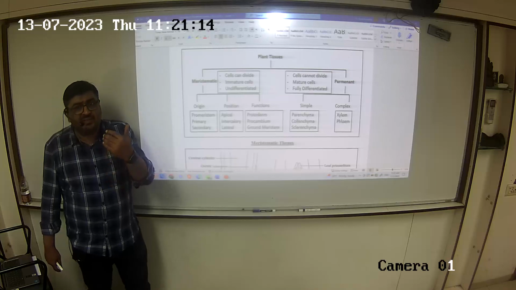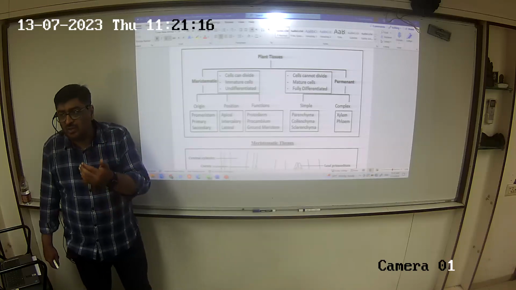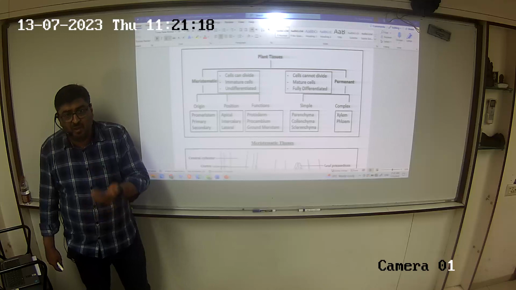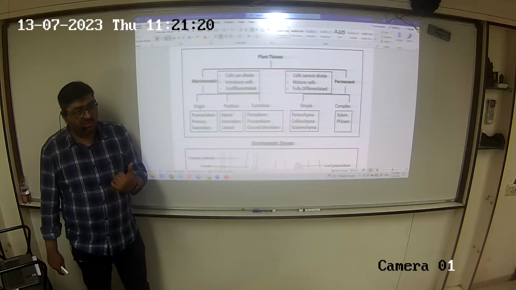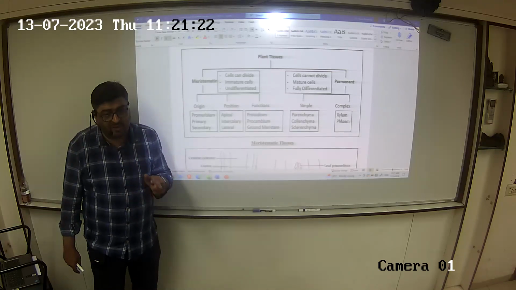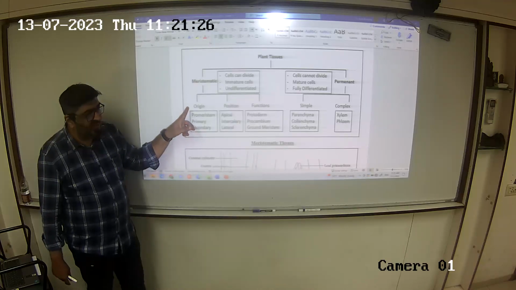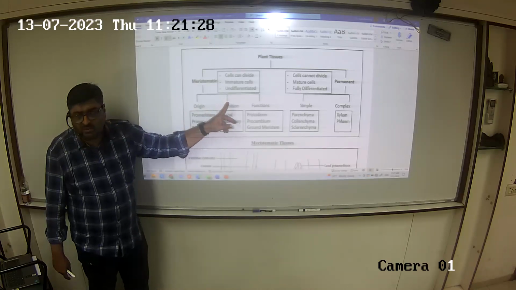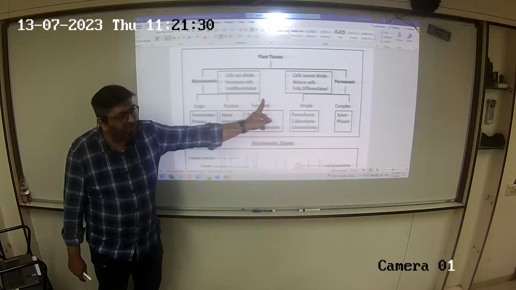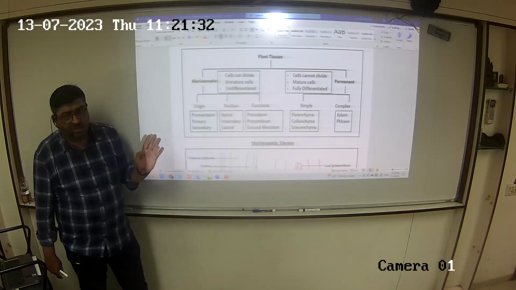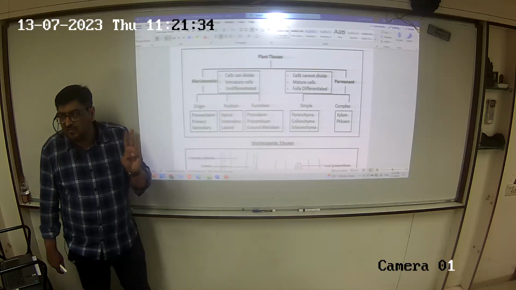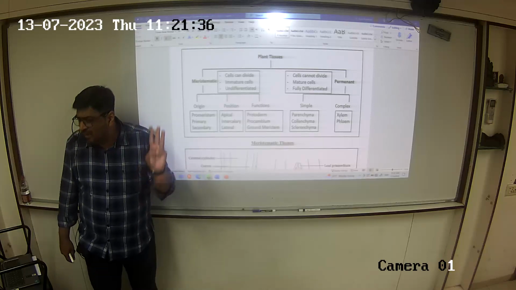So in the next session, when I ask you what is the types of meristem, you will pose a question. Okay, sir, on which criteria do you want classification? Do you want on the basis of origin, or do you want it on the basis of position, or do you want it on the basis of function? So we have three ways in which we can classify meristematic tissues.